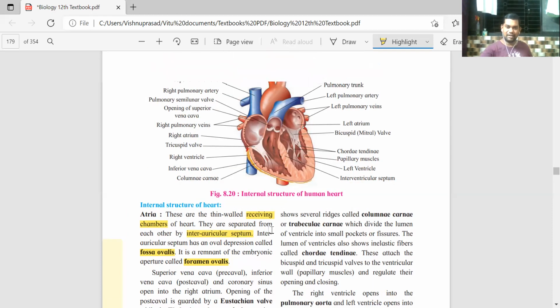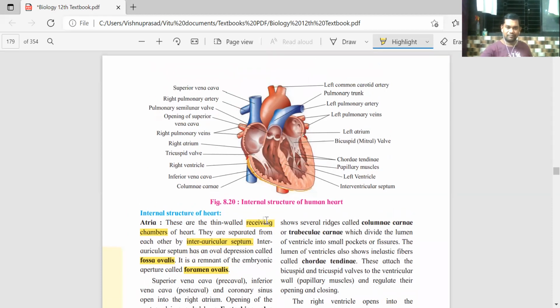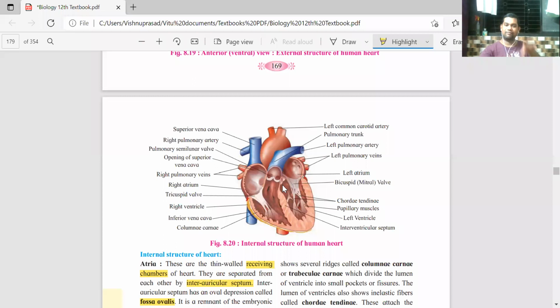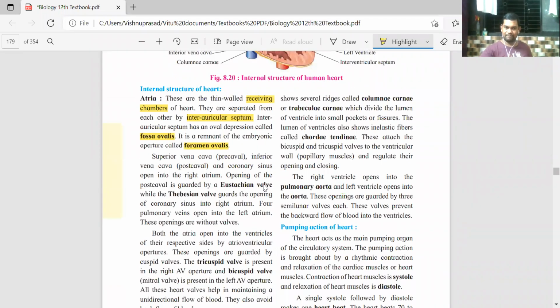Understood this part? Can you see that in the diagram here? Can you see the interauricular septum? It is not given in the internal structure diagram. It's not seen in the diagram because it's hidden between these arteries and veins, so you cannot locate it in the diagram. Very good. So understood this part properly?